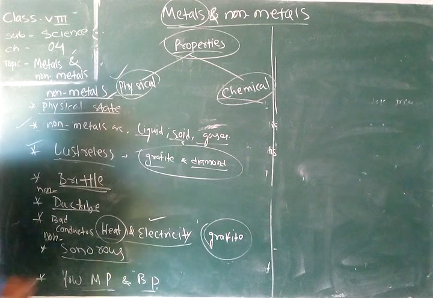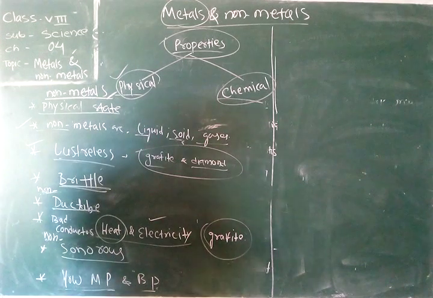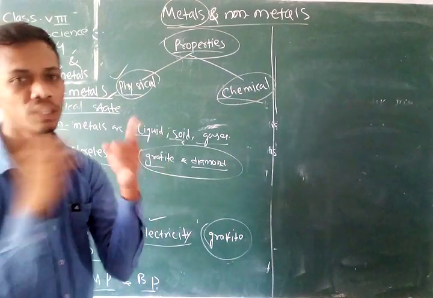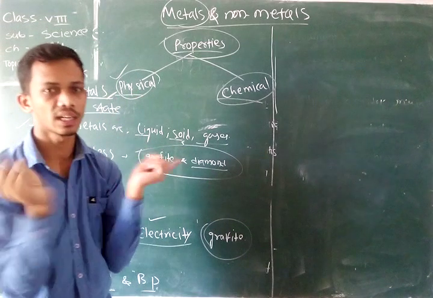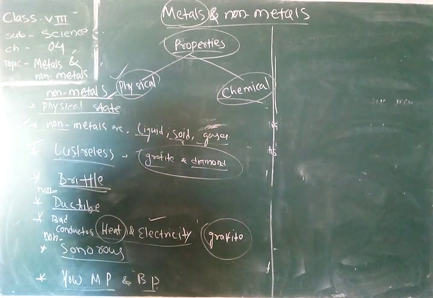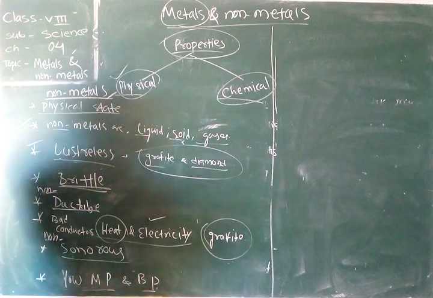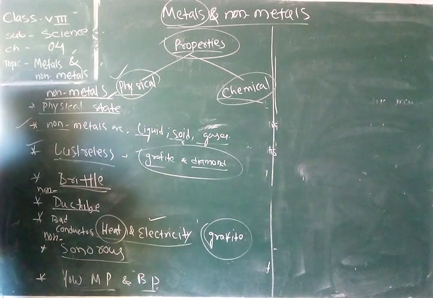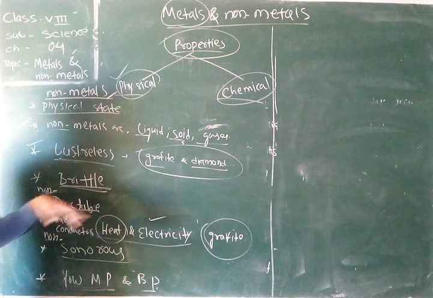After that, they are non-sonorous. Whenever we take two pieces of wood and strike them against one another, they cannot produce any ringing echo sound, only some simple sound. So the non-metals are non-sonorous.